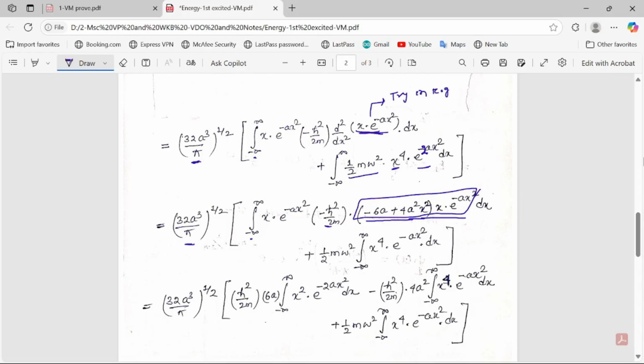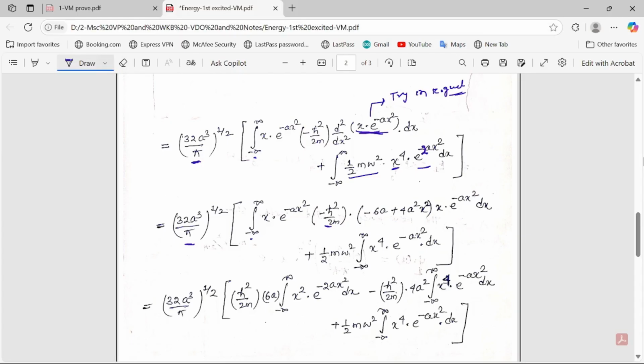Here I'm not going to solve this one, you just do it by yourself. Okay, and the next term is written as such here: half m omega square taken outside of this integration, minus infinity to plus infinity, x to the power 4, e to the power minus 2a x square dx.